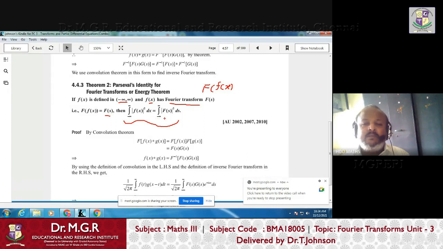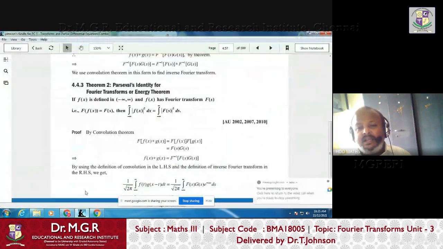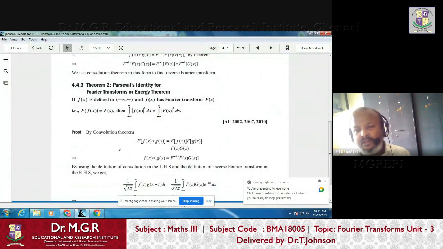as the integral from minus infinity to plus infinity of mod f of s the whole square ds. What does it mean? It means that whether it's the original function or a transformed function, whatever it may be, even after the transformation, modulus square is nothing but the weight of the function. Usually, the integral of a function is nothing but the area covered by the function under an interval, right?